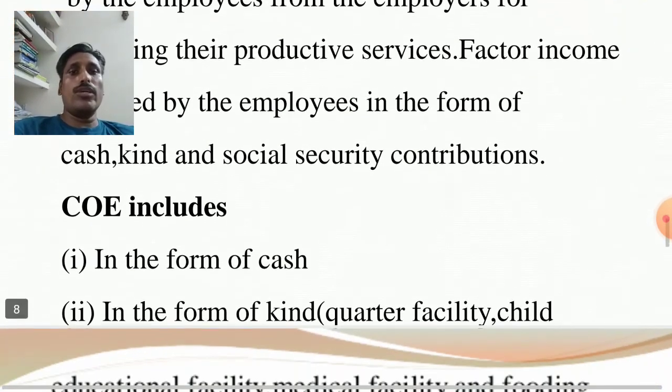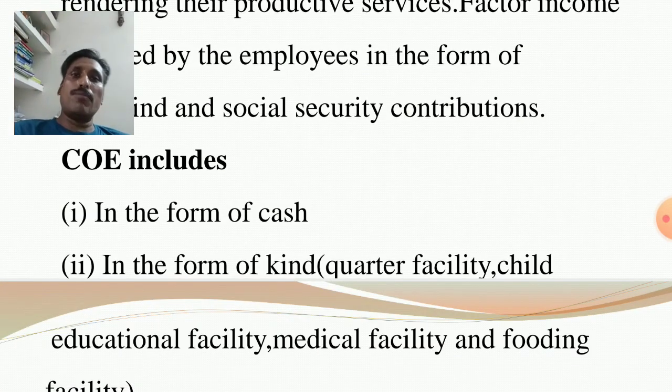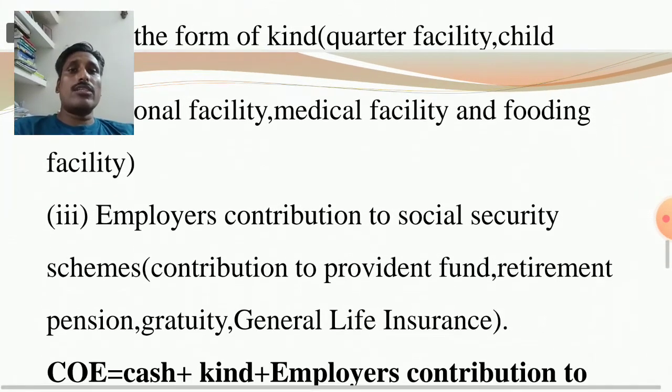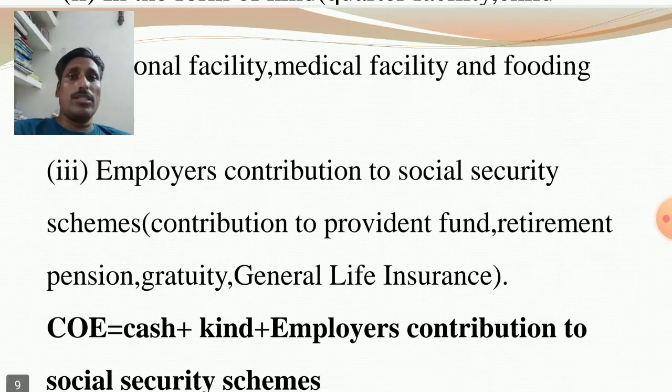So COE includes the salary received in the form of cash and in the form of kind. Kind means quarter facility, free residential facility, free education for children, free medical facility, free food facility. So it is salary in the form of kind. And next, the employers' contribution to social security schemes.